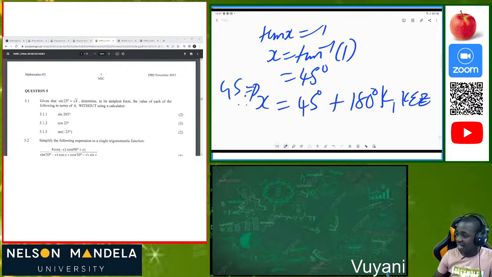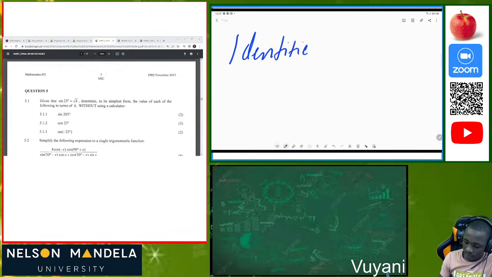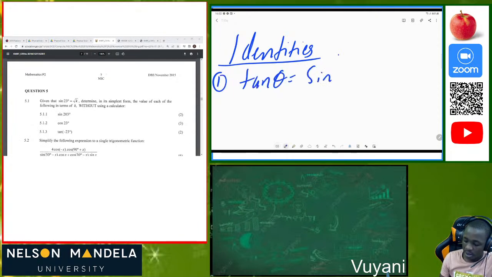Anyone with any question on that part? Now I want us to do identities. In grade 11 we were taught about these identities, so I'm just going to combine grade 11 and grade 12. In grade 11 we were taught that tan of theta is always equal to sine theta over cos theta. We need these things so that we can prove. When they ask us to prove, we must be able to prove.